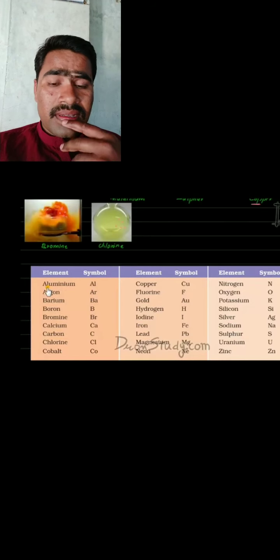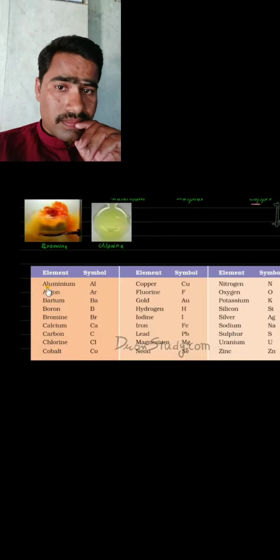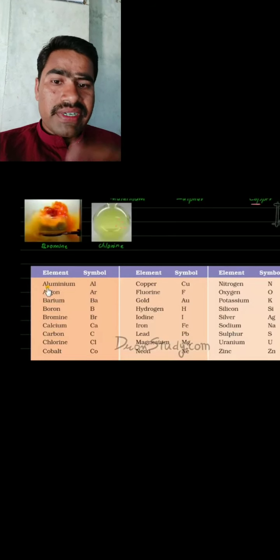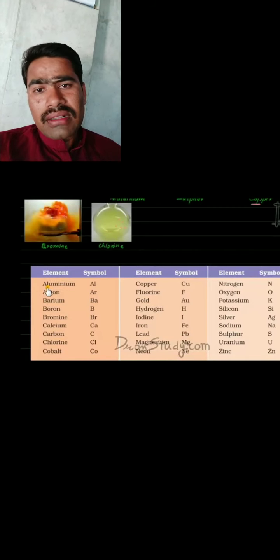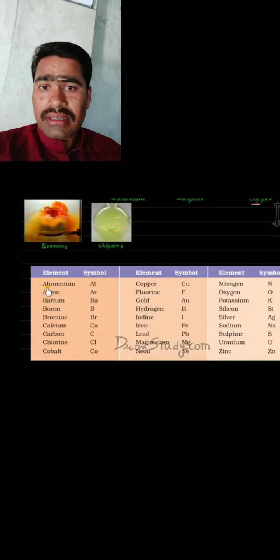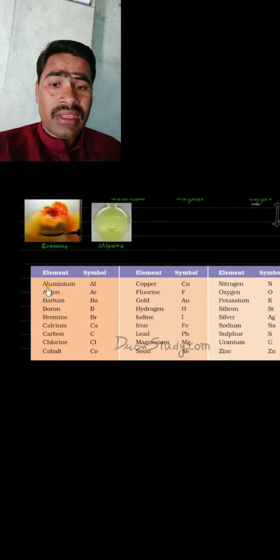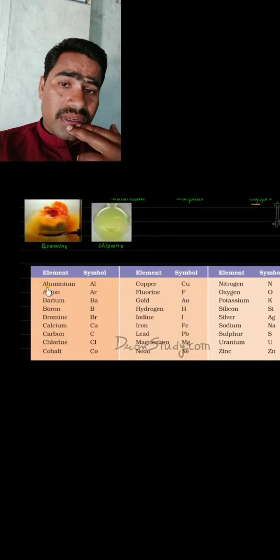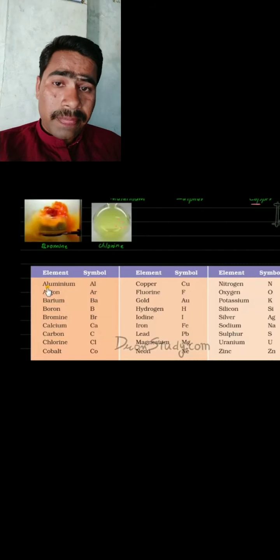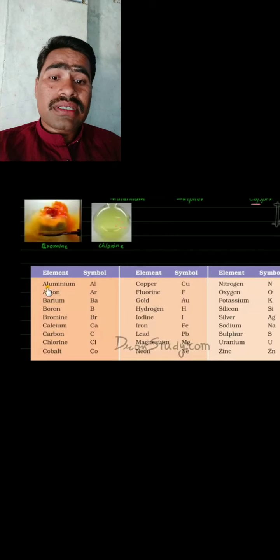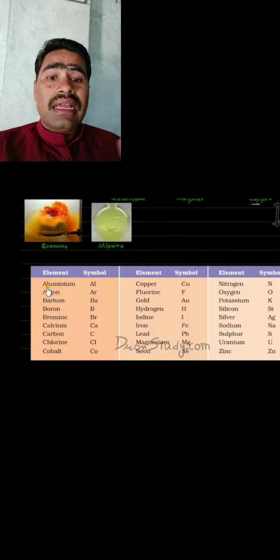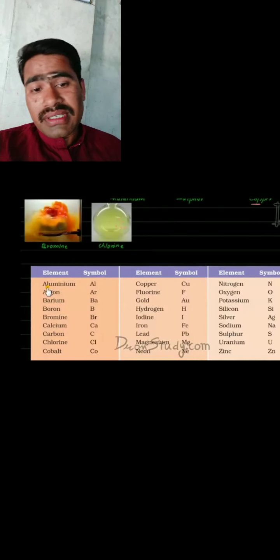Now if you see here, these 118 elements are represented by some chemical symbols. They are called symbols. Every time we can't write the full name of elements in chemical reactions, so to make the work easy, scientists have made some symbols to represent those elements. For example, aluminum is denoted by the symbol Al. Argon is denoted by the symbol Ar. And if you see, gold is represented by the symbol Au.